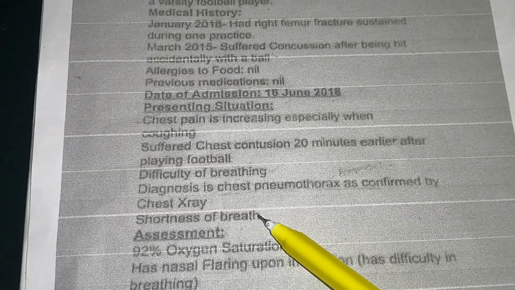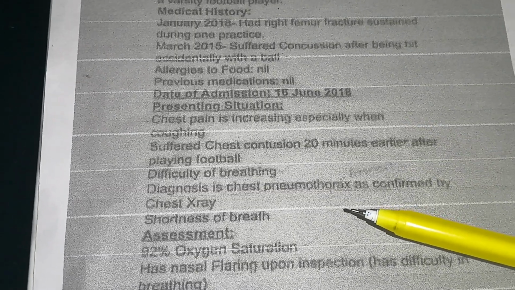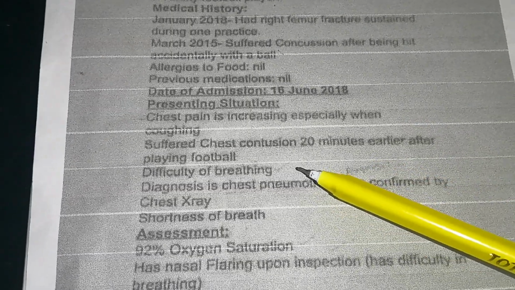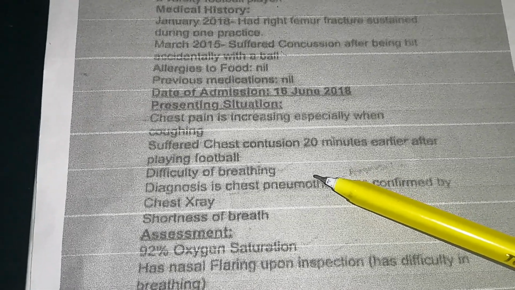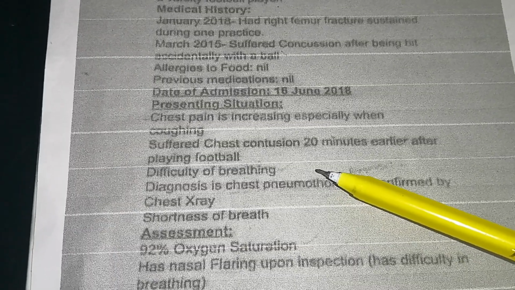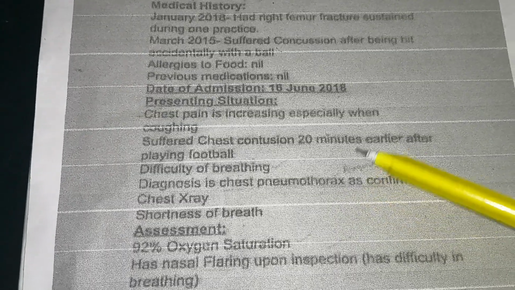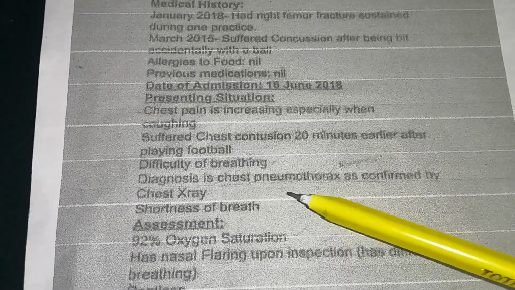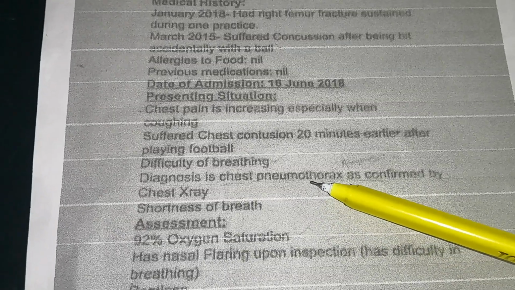So he came to hospital with complaints of increasing chest pain, especially when coughing, and breathing difficulty. This happened due to chest contusion 20 minutes earlier after playing football, and his diagnosis was confirmed by chest x-ray. So he has chest pneumothorax.